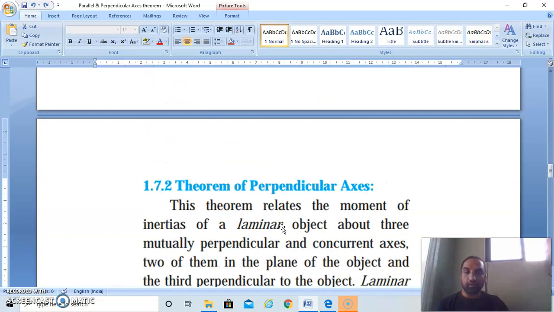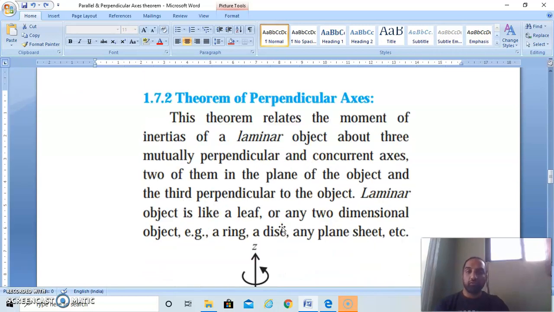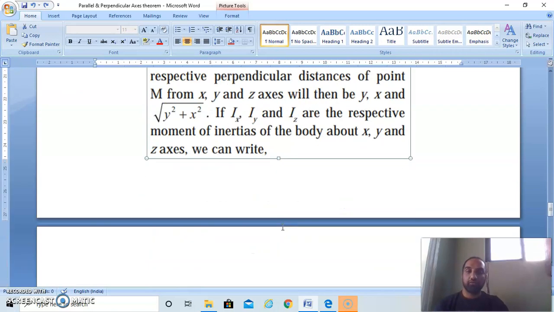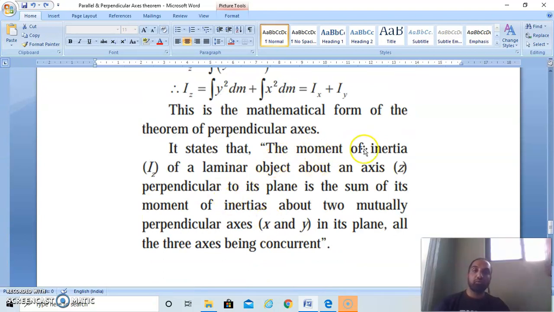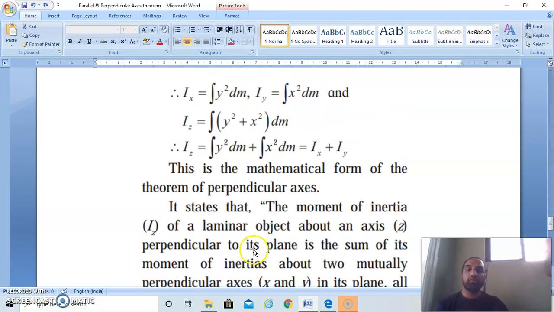Similarly, the perpendicular axis theorem. So what is that statement? See, first we'll see the statement. Statement is that moment of inertia of any laminar object about a z-axis perpendicular to the plane is the sum of its moment of inertia about the two mutually perpendicular axes x and y, which are in the same plane, all the three axes being concurrent.